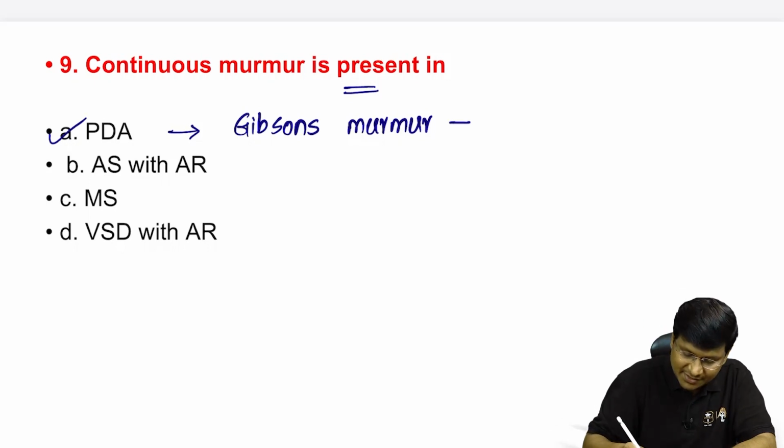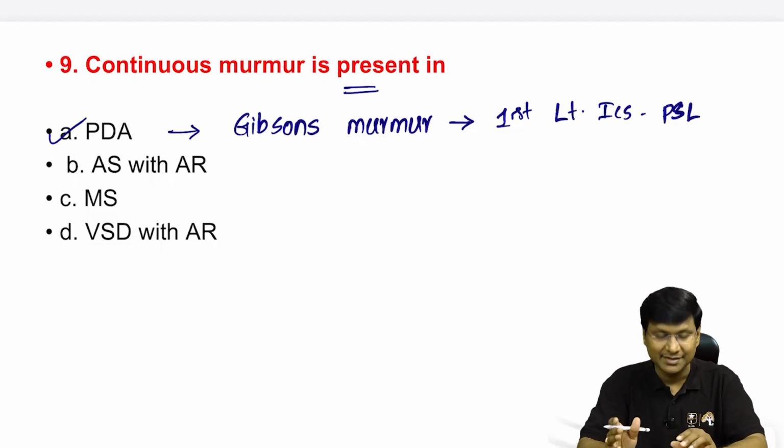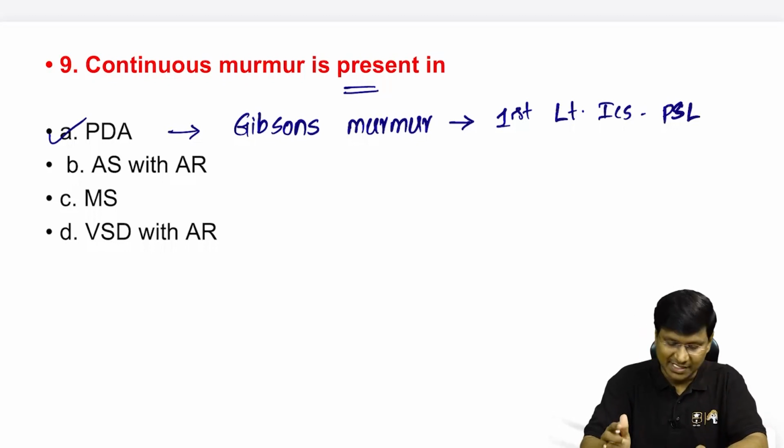Where is this Gibson's murmur heard? It is heard in the first left intercostal space, parasternal line. This is the place where you will listen to the Gibson's murmur in an individual with patent ductus arteriosus.